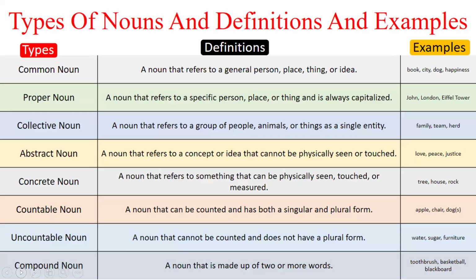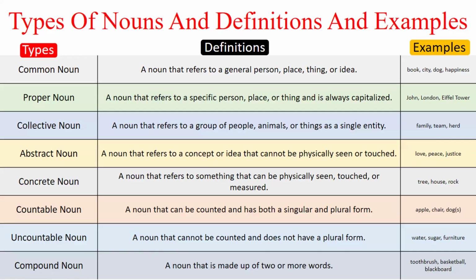So, types of nouns with definition and example: common noun, proper noun, collective noun, abstract noun, uncountable noun, countable noun, compound noun. We have learned the definitions along with examples in the previous part 3 as well. Now we are going to learn about the concrete noun. A concrete noun is a noun that can be physically seen, touched, or measured. An abstract noun is any concept or idea that cannot be physically seen or touched. Concrete, as the word suggests, we can see it, touch it, or measure it. Abstract means an abstract idea, an abstract concept that cannot be physically seen or touched.